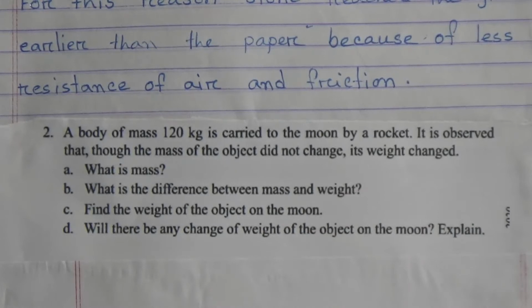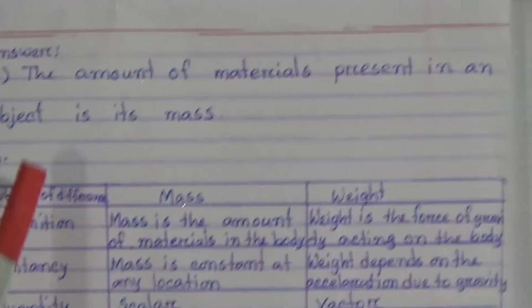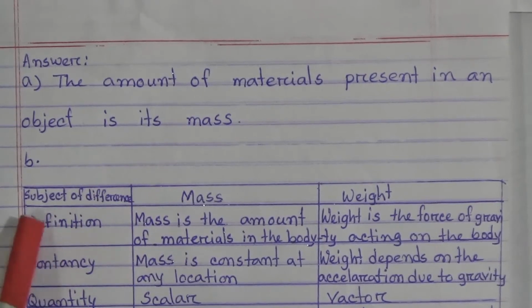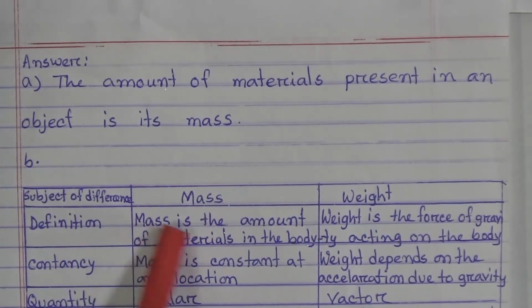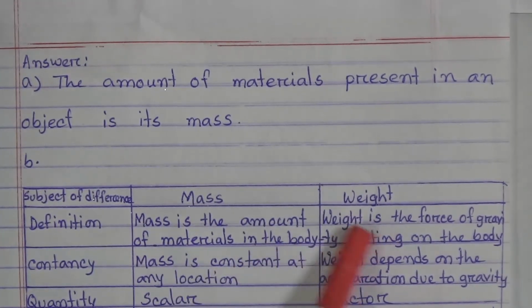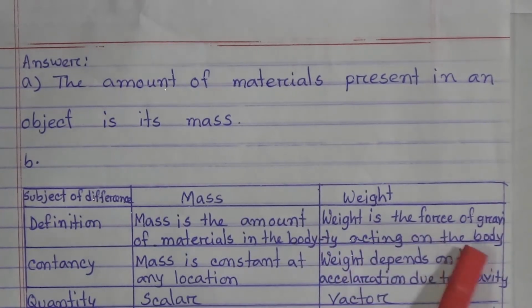The answer of A is the amount of materials present in an object is its mass. The difference between mass and weight is given here. The subject of differences: first is definition. Mass is the amount of materials in the body. Weight is the force of gravity acting on the body.